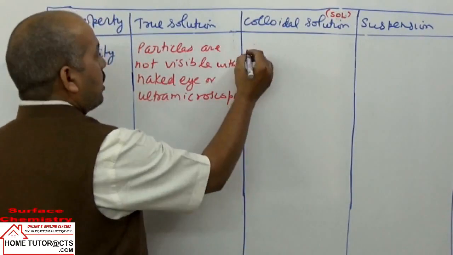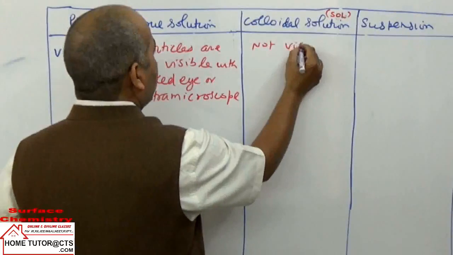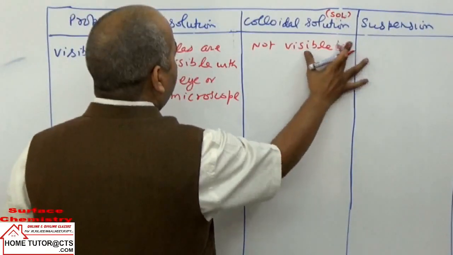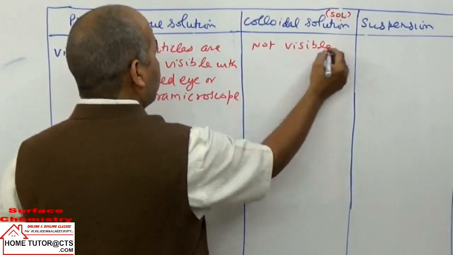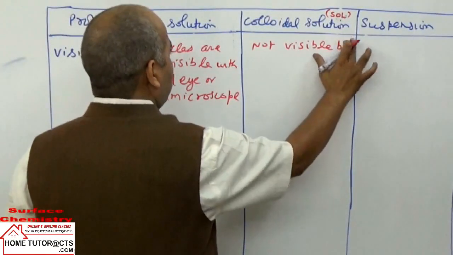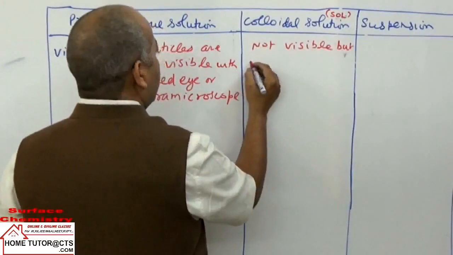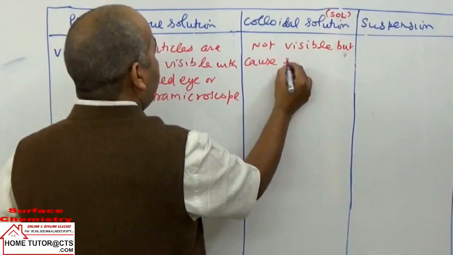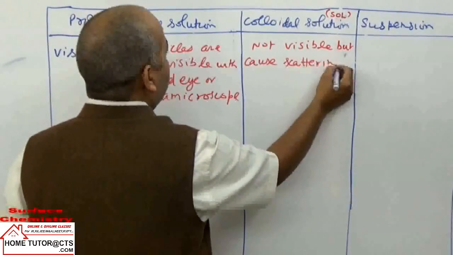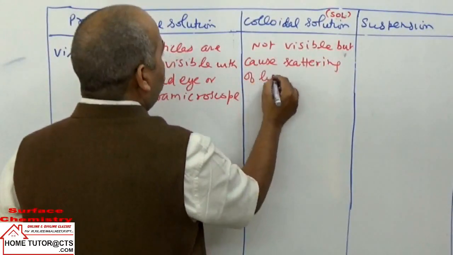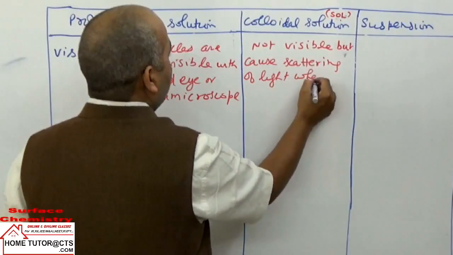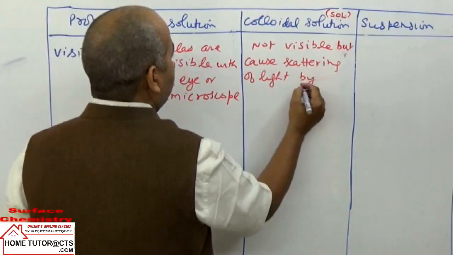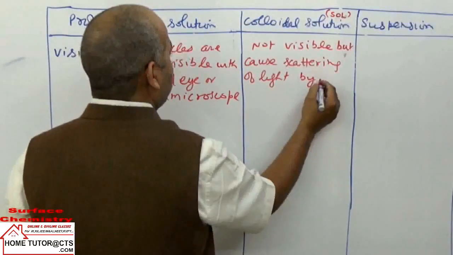Also here, particles are not visible with naked eye or ultra microscope, but they cause scattering of light by dispersed phase particles.